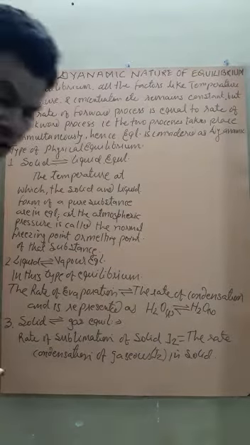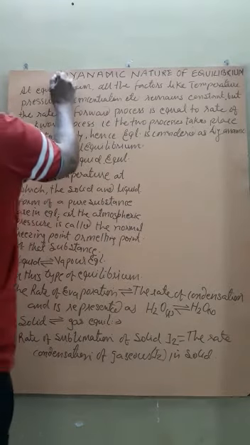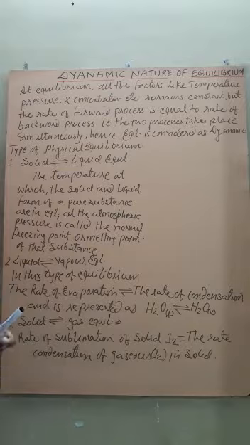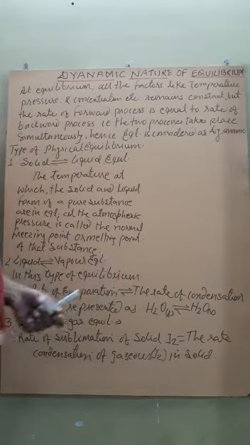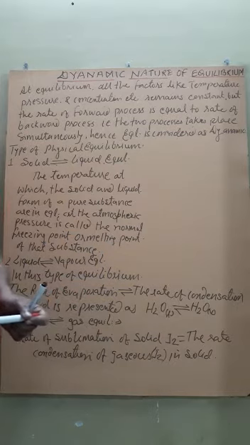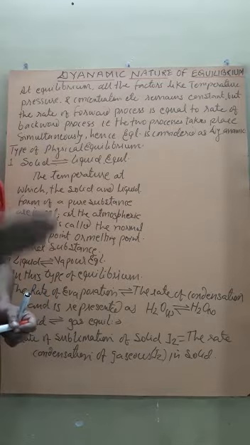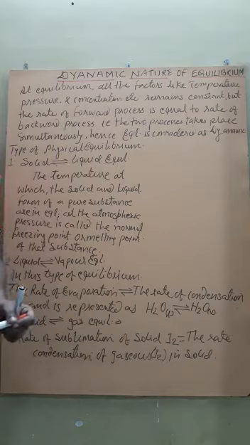Yes, students, the next content is the dynamic nature of equilibrium, physical as well as chemical equilibrium. Equilibrium is dynamic, that is, it takes place continuously, having a kinetic nature. Or its opposite, we can say the equilibrium is not static. It is because the reaction or process does not stop even when equilibrium is established. This is called what?